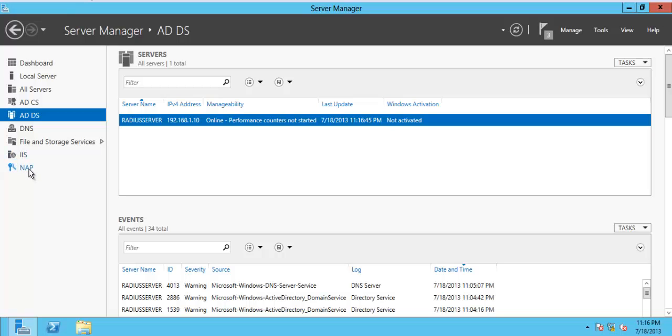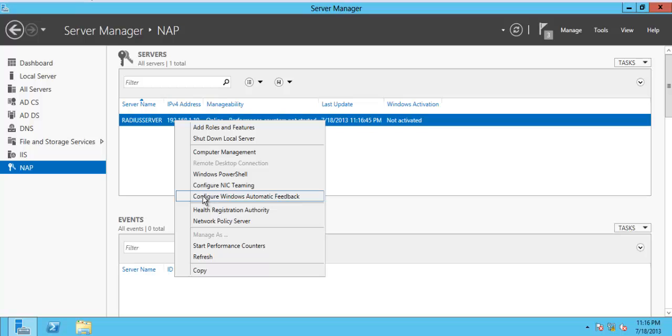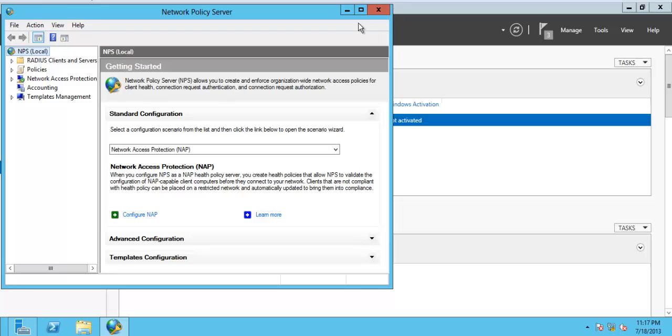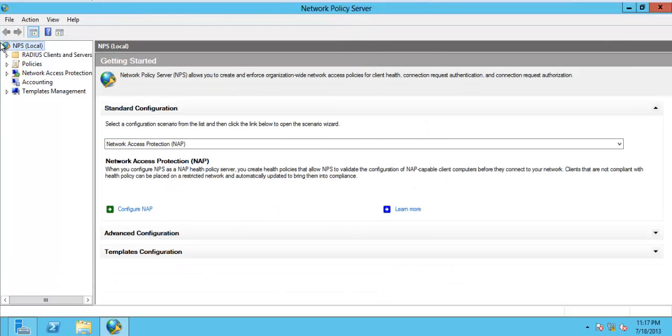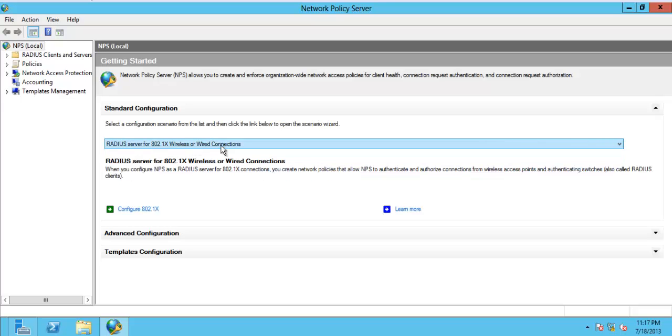So we'll go to NAP, and configure NPS. What we'll do over here is select 802.1x wireless or wired connection and click on configure.